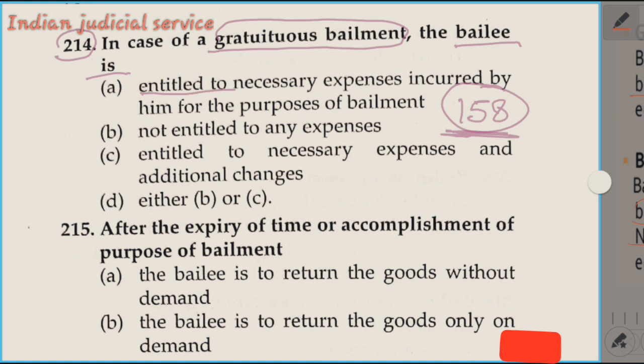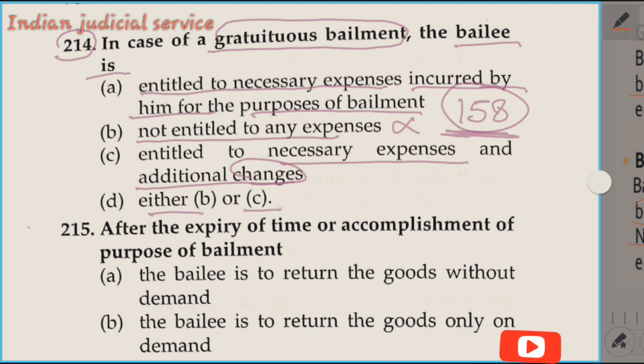Option A: entitled to necessary expenses incurred by him for the purpose of bailment. Option B: not entitled to any expenses. Option C: entitled to necessary expenses and additional charges. And option D: either B or C. So it is clear here, option A. In gratuitous bailment, the bailee is entitled to necessary expenses incurred by him for the purpose of bailment, according to Section 158. So the answer of this question is option A.